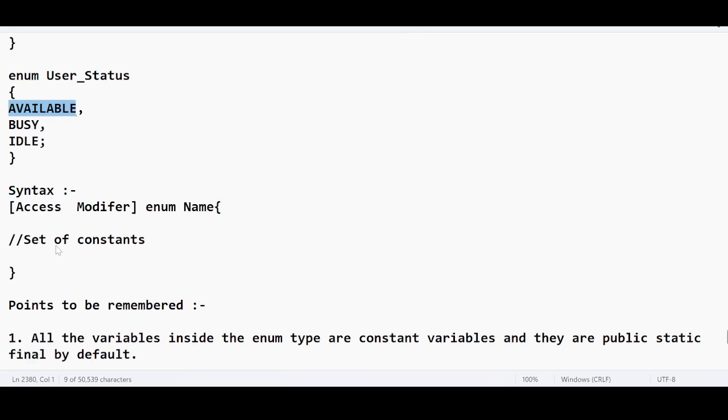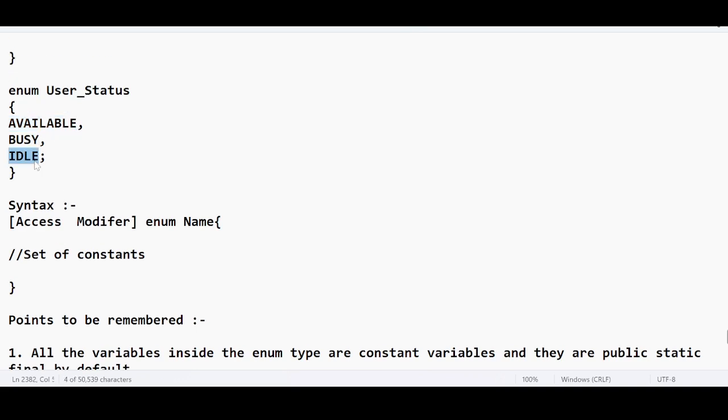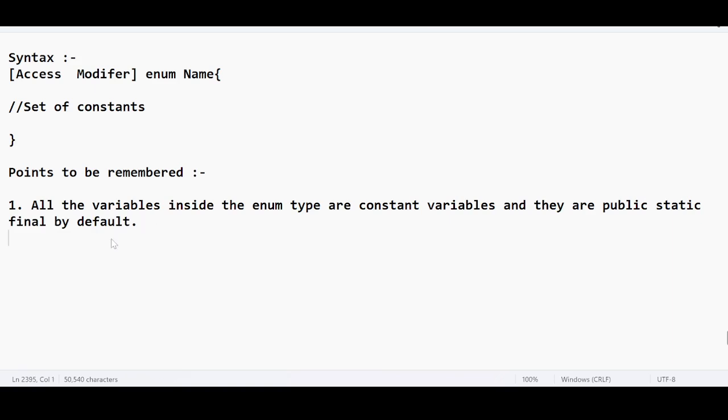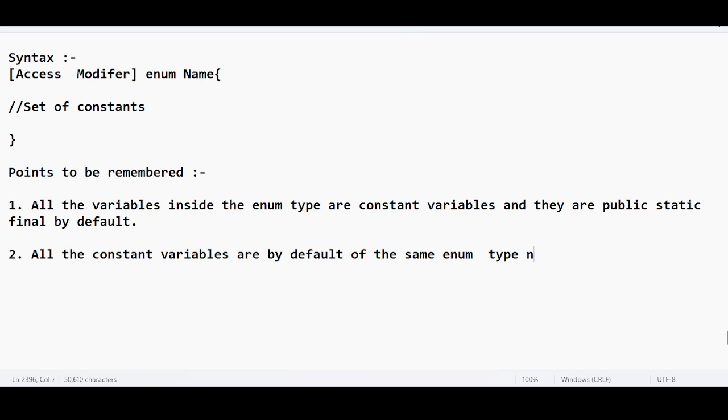Okay, what about the data type? If it is available, busy, ideal, that is completely okay. What data type is it representing? All the constant variables are by default of the same enum type, not required to provide any explicit data type.